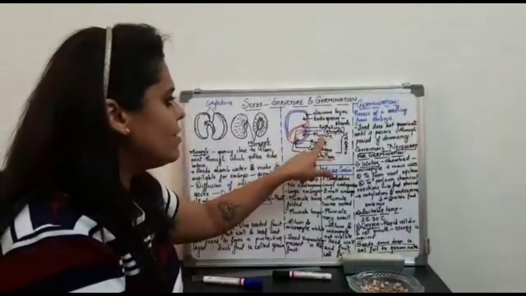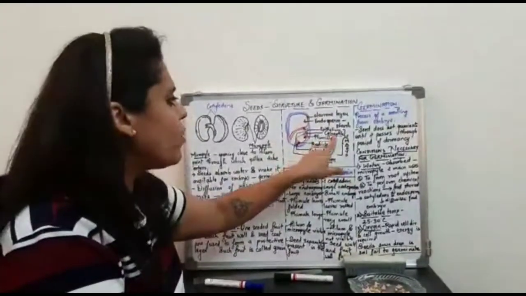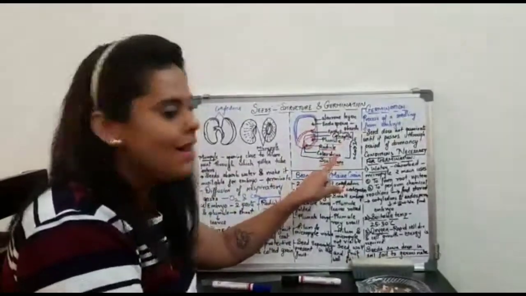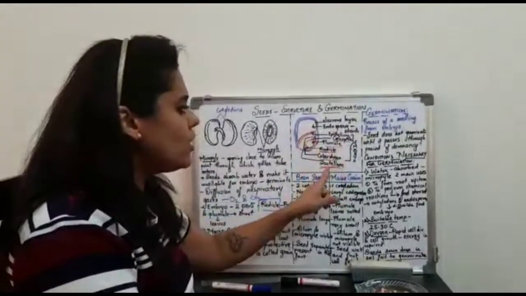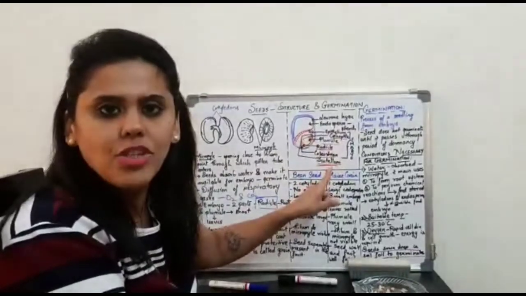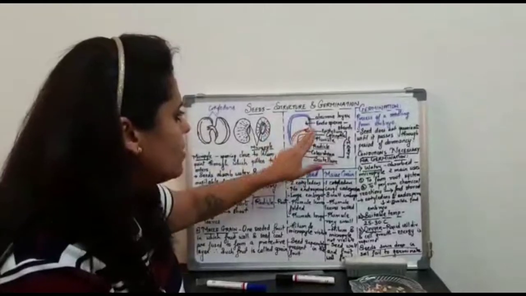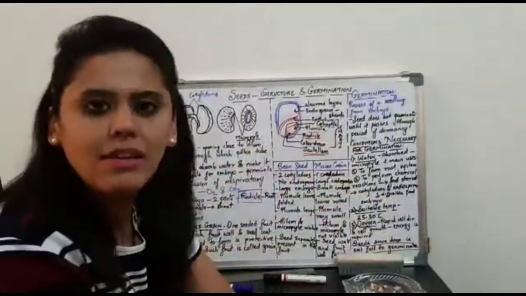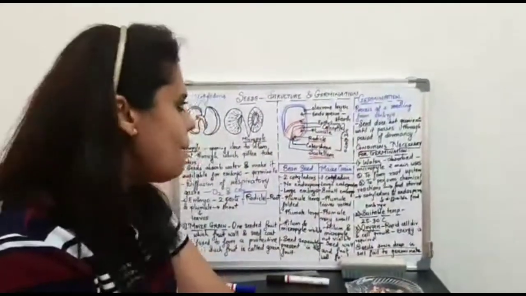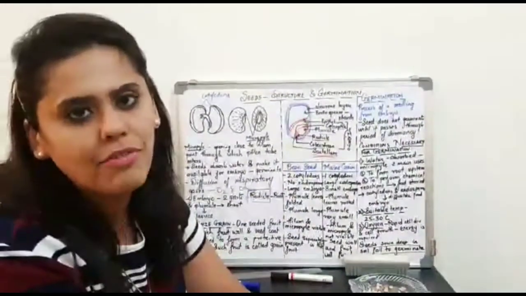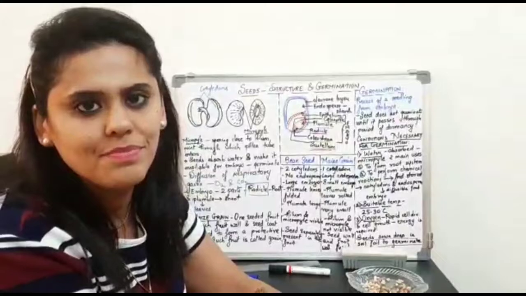The embryo shows the presence of the plumule covered by the coleoptile, the radicle covered by the coleorhiza, and contains one monocotyledon called the scutellum. Both the endosperm and the embryo are separated by the epithelial tissue. And this is all about the maize grain structure that you have to study.